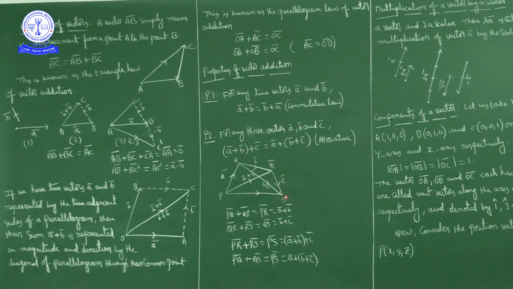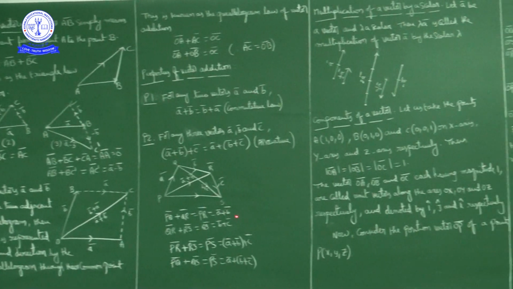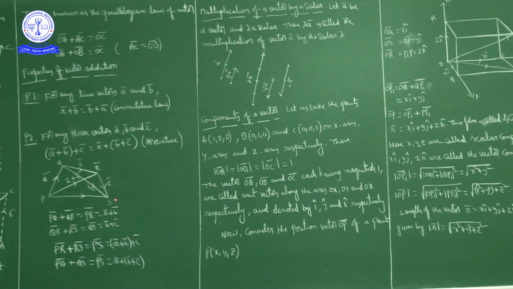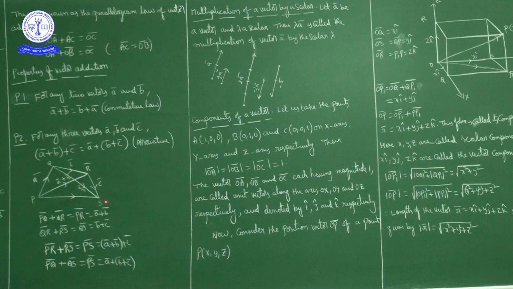And one more thing, QR bar plus RS bar. QR bar is B bar, RS bar is C bar. So their resultant, by the triangle law of vector addition, QR bar plus RS bar is QS bar, which is B bar plus C bar. So PQ bar plus QR bar is PR bar, that is A bar plus B bar. QR bar plus RS bar is QS bar, that is B bar plus C bar.